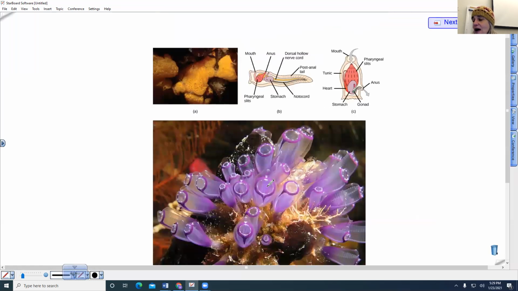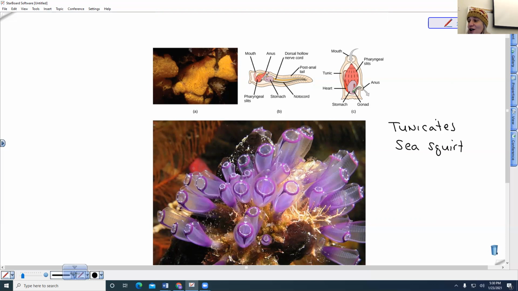So this is an example of some tunicates. And if you look at them, you would think these are related. These are in the same phylum as us, right? And sometimes they kind of look like sponges. When I went to the Caribbean, it was a really big deal that one of the Caribbean islands that we visited actually had tunicates. And so that was where you would go when you were snorkeling to actually see tunicates. They are also sometimes referred to as sea squirts, because if you pick them up out of the water, they will squirt water out.